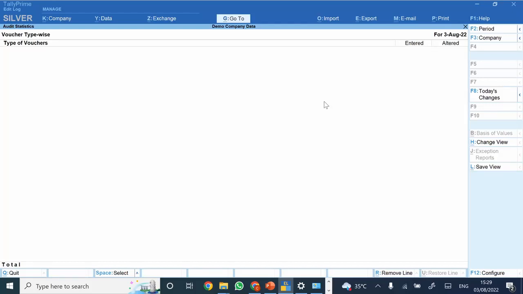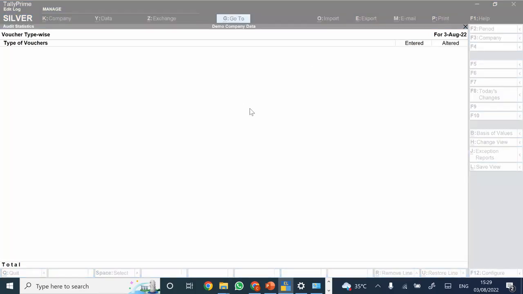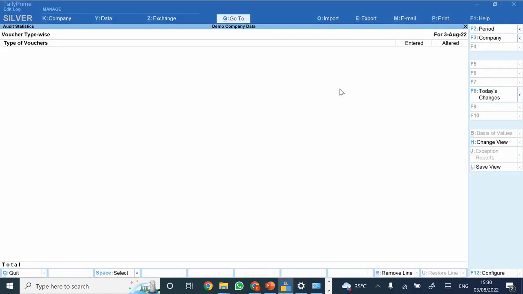Now, post your acceptance, let's say any new transaction has been entered or anyone is altering any of the existing transactions which was already audited, then all those transactions would come again to you. So any alteration or any new creation of any voucher, once you have checked the same, it would come by default to you. So this screen would ideally be blank on a daily basis. However, if any alterations are made or if any new voucher is created, it would be displayed here so that any of the new vouchers or altered vouchers would be available for the purpose of verification.